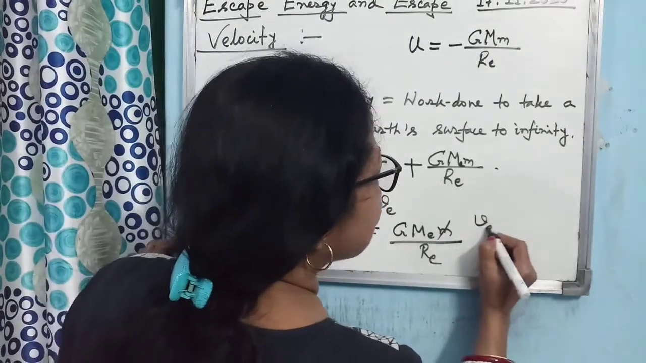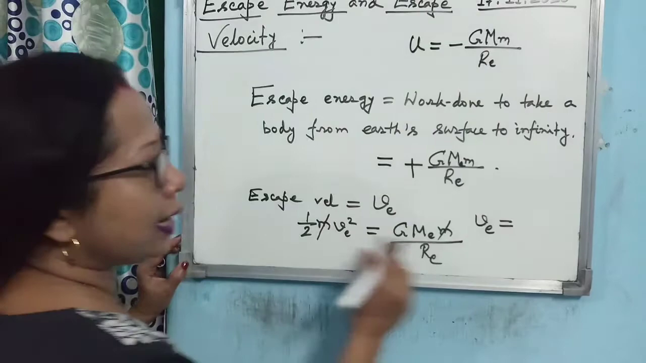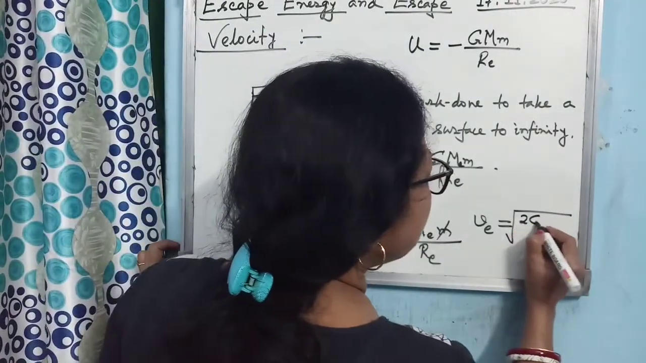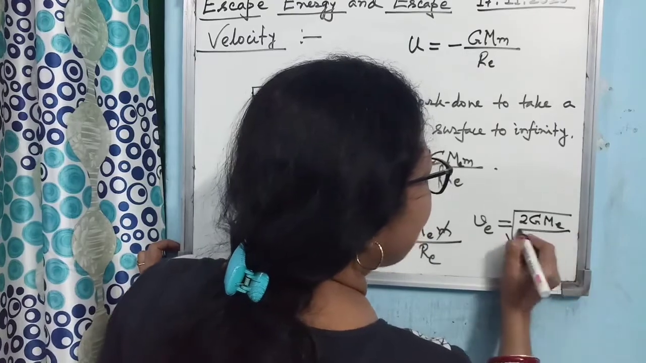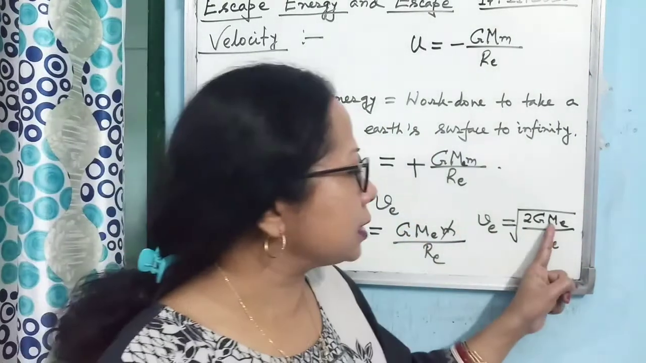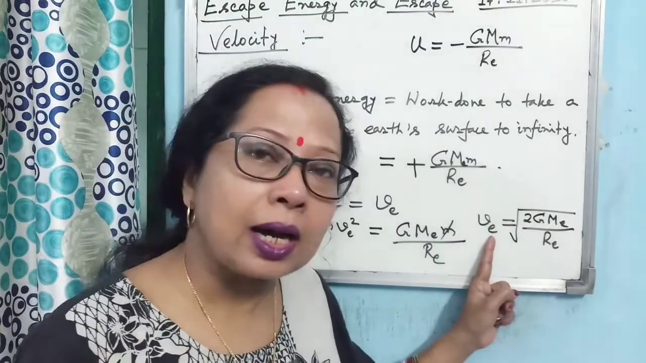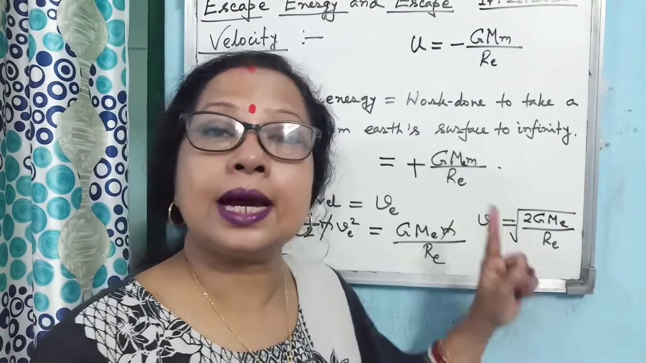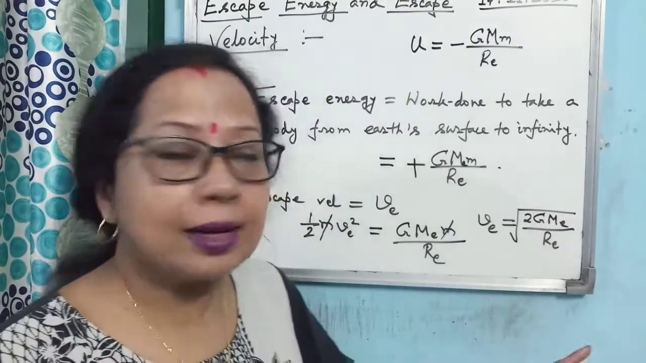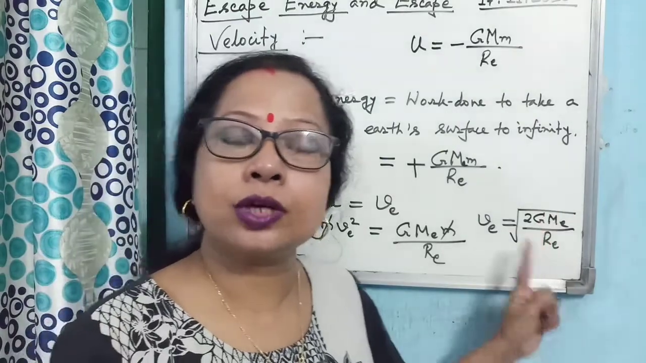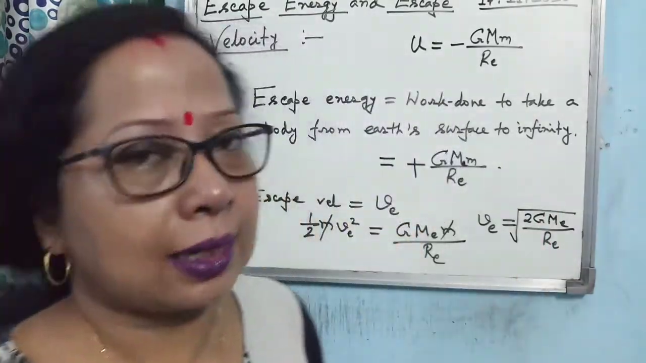So what is the expression for the escape velocity? Expression for escape velocity is square root of 2GMe divided by Re. Once again I am repeating, as we are considering escape velocity from Earth, so we have taken mass of Earth, radius of Earth. If it is any other planet, any other satellite, then in that case this will be replaced by mass and radius of that particular planet or satellite.